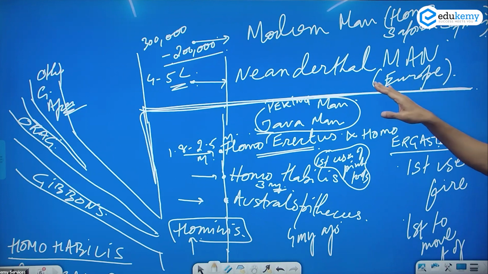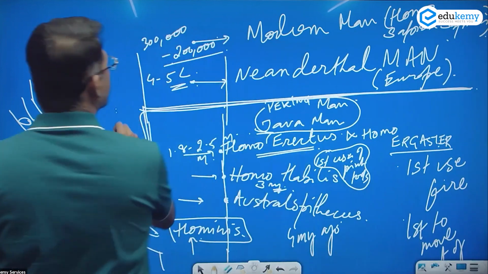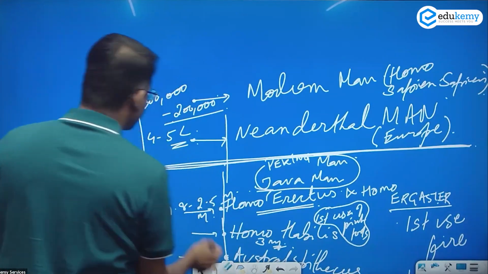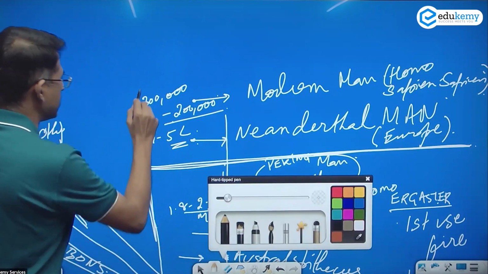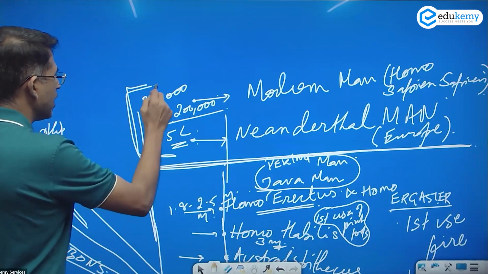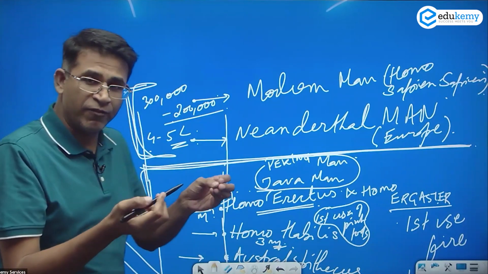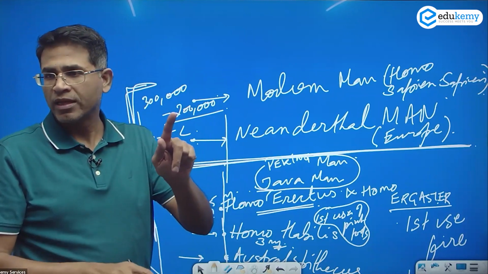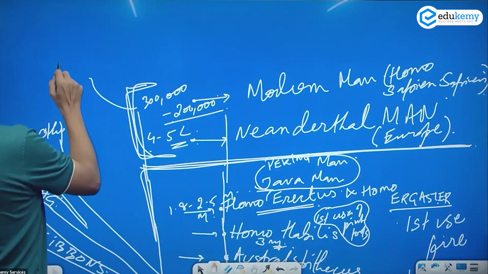So Neanderthal man and the modern man, Homo sapiens sapiens. Just for the sake of an important point here, these two species are known to have lived together also. They are known to have cohabited.